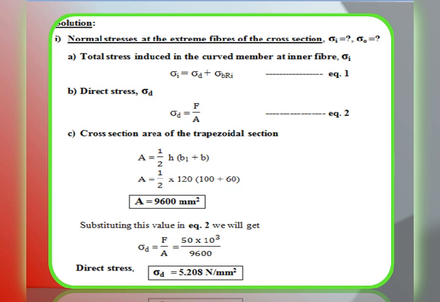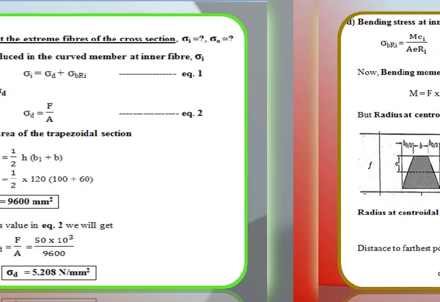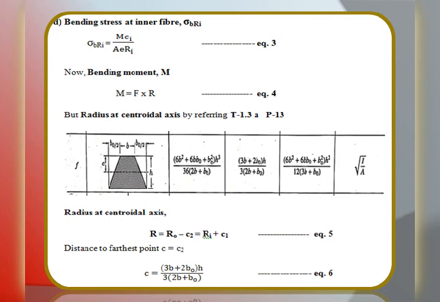Now, by substituting this value in equation number 2, we will get the direct stress sigma d is equal to F by A, that is equal to 50 into 10 raised to 3 divided by 9600. So, we are getting the direct stress sigma d is equal to 5.208 Newton per mm square. After obtaining direct stress value sigma d is equal to 5.208, we will go to evaluate the another unknown required to solve in the first equation, that is sigma b R i, bending stress at inner radius. For this we have the equation M C i divided by A E R i, we will call that equation number 3.